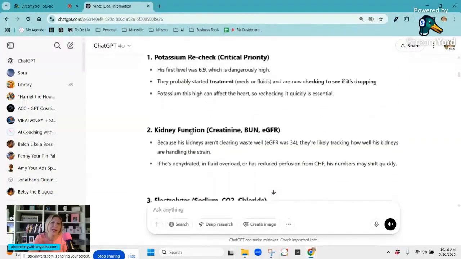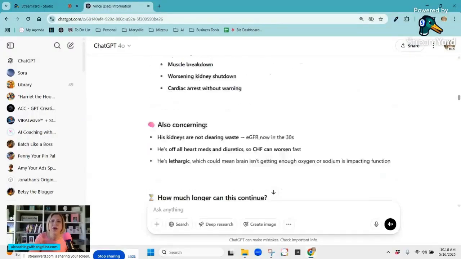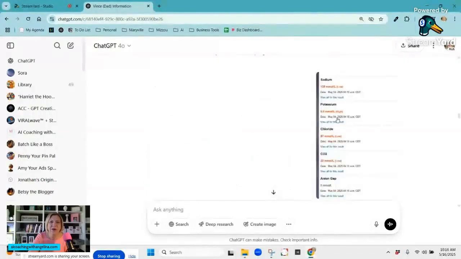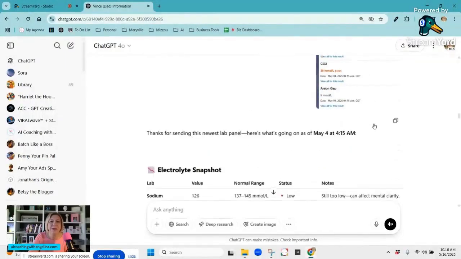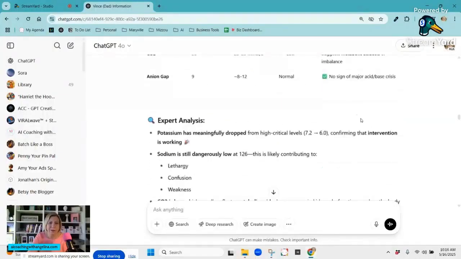And of course, it's so nice. It's okay, here was the first level, and this is concerning. And he was definitely having some major issues. Thank goodness he's good now. But what I also like is that later on, I just started snapping photos of the levels, and it was keeping track of it. So it was saying, okay, here's the value, here's what's normal, here are some notes about it.